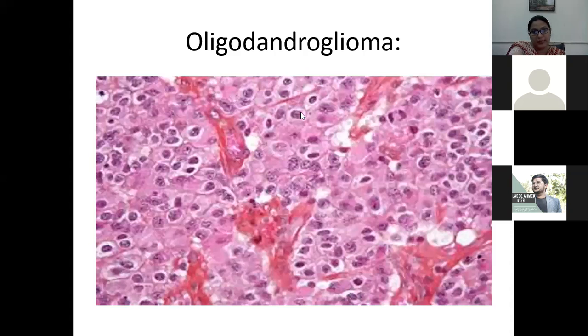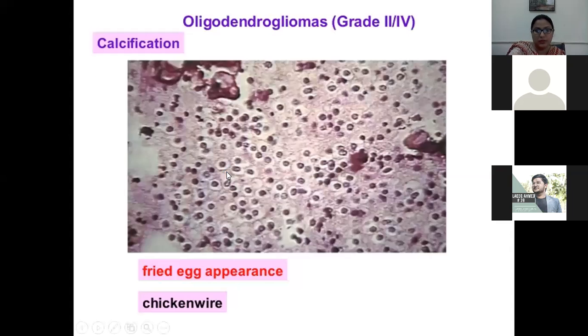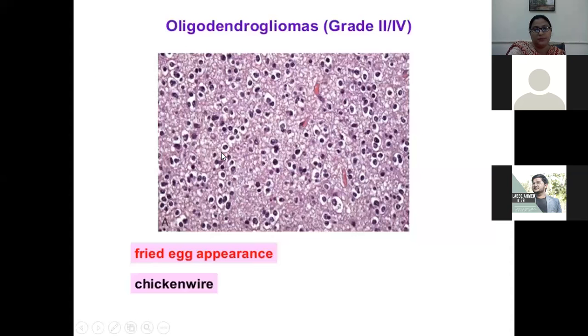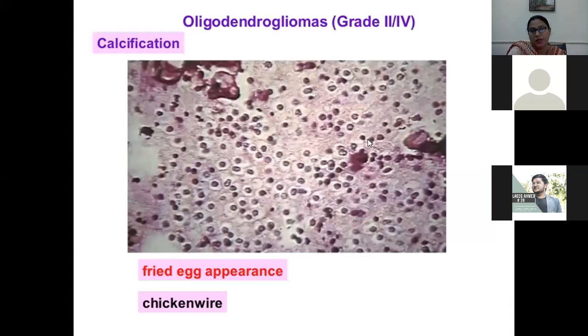As you can appreciate, beta, these are sheets of cells, and these cells are surrounded by a clear halo, which we call a perinuclear halo, which gives the cells a fried-egg-like appearance. These are the chicken-wire type of blood vessels. So, fried-egg-like appearance with chicken-wire type blood vessels, and the calcification, this dark blue area. These are all features of oligodendroglioma.